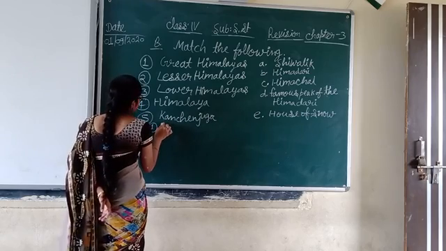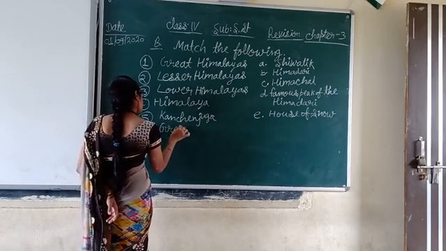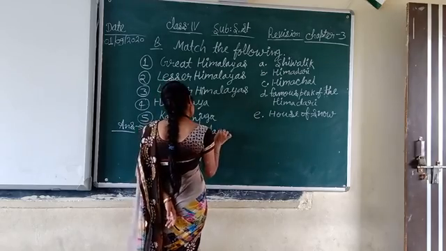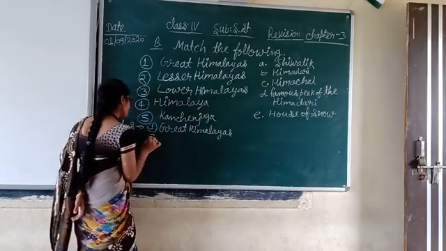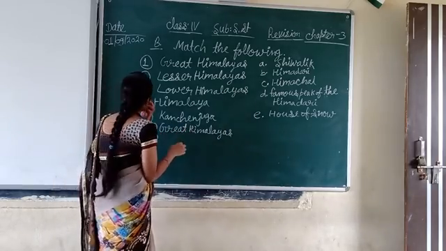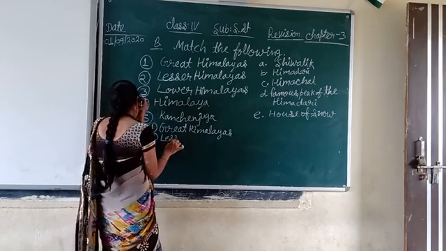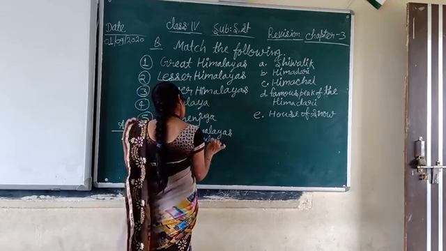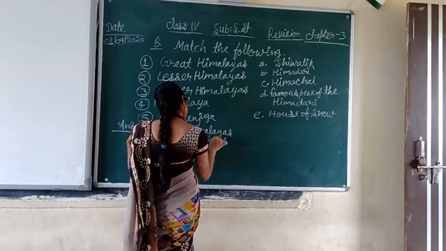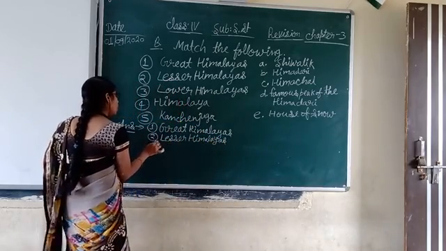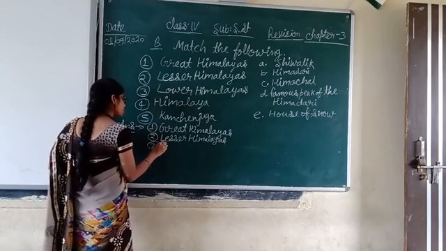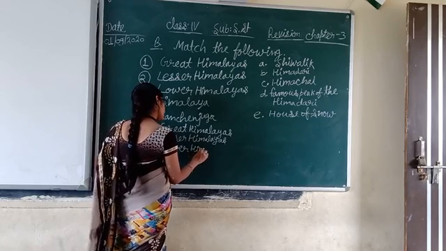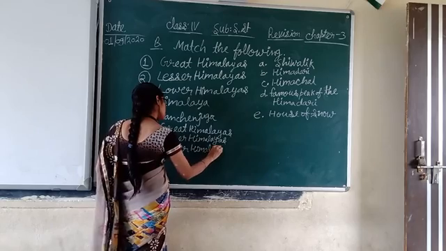First one is Great Himalayas. Second one, Lesser Himalayas. Then Lower Himalayas.